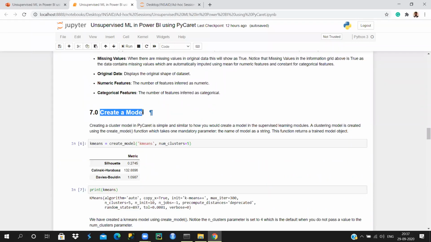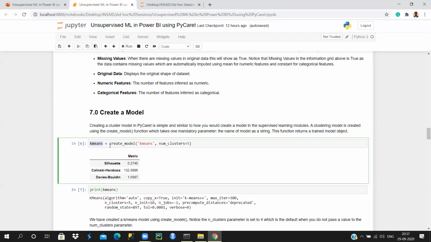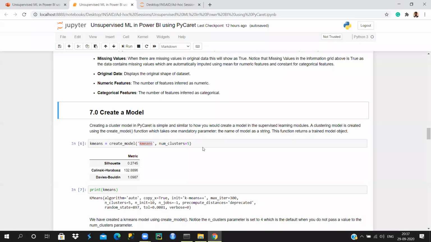The next step is create model. In create model, it's simple. I have assigned this variable k-means, and create model is a function where I select my model. Now, can you guys tell me how different it is from the regression or classification models that we saw in the previous session? Those who are present, what happened in create model, and how is it different from the k-means stuff?